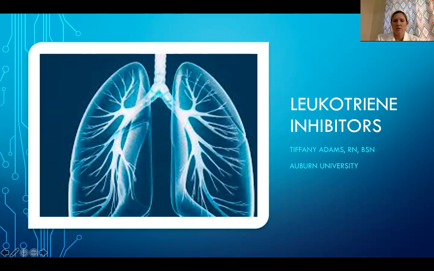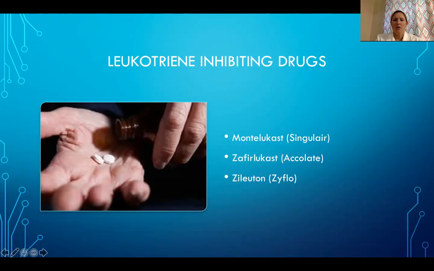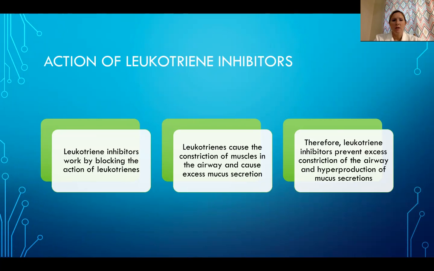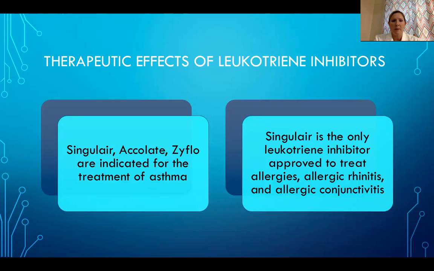Leukotriene inhibitors. Leukotriene inhibiting drugs include Singulair, Accolate, and Zyflo. Leukotriene inhibitors work by blocking the action of leukotrienes. Leukotrienes cause the constriction of muscles in the airway and cause excess mucus secretions. Therefore, leukotriene inhibitors prevent excess constriction of the airway and hyperproduction of mucus secretions.